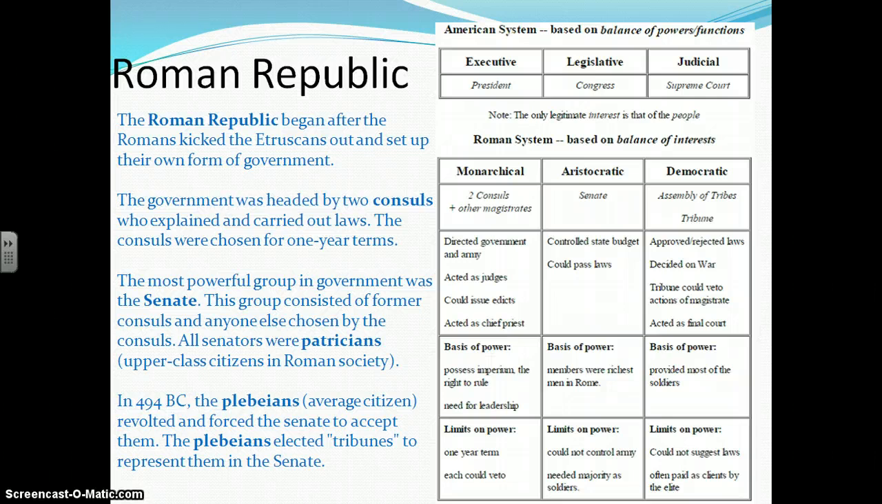This group consisted of former consuls and anyone else chosen by the consuls. All senators were patricians. These were the upper-class citizens in Roman society. In 494 BC, the plebeians, or your average citizens, revolted and forced the Senate to accept them. The plebeians elected tribunes to represent them in the Senate.